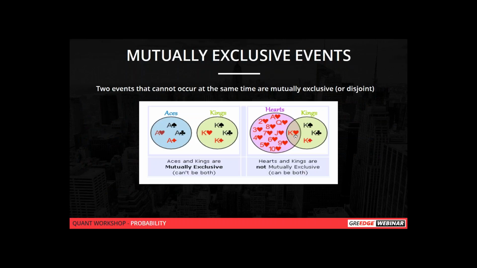So it is not mutually exclusive. But we can't get an ace and a king in a single card because they are different cards. So that is called mutually exclusive events. There won't be any possibility that the events will occur together. Is it fine, Murali? So we'll move on to the problem part.